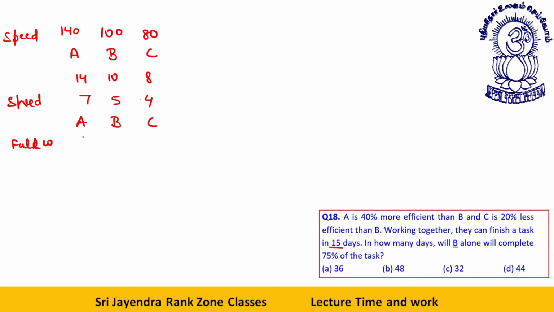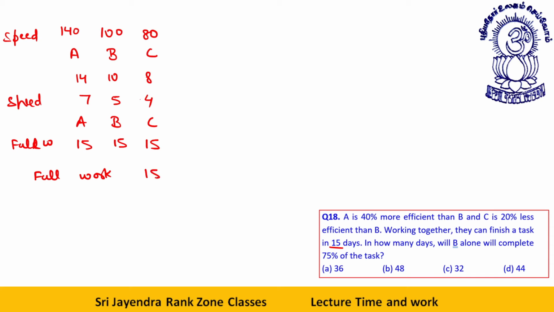Full work is together they can finish a task in 15 days. 15 here, 15 here, 15 here. In how many days will B alone complete 75% of the task? We want B to finish 75% of the task.